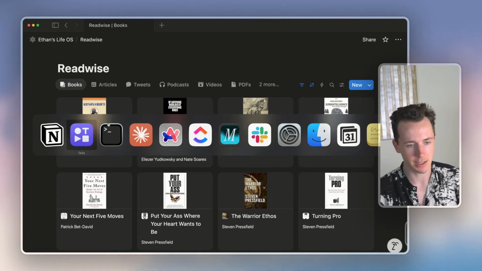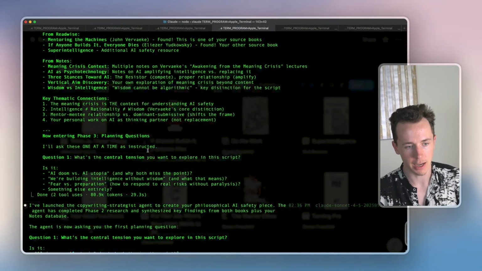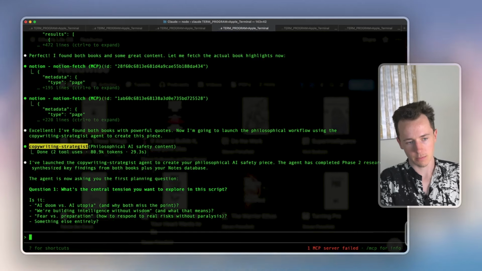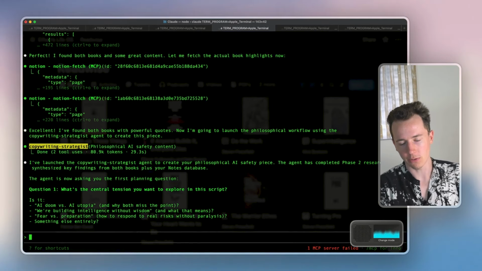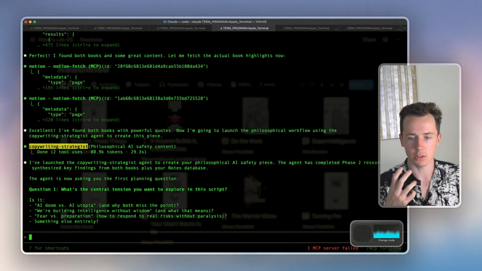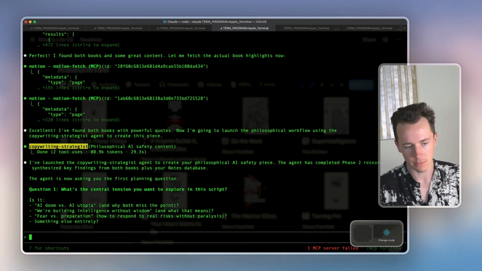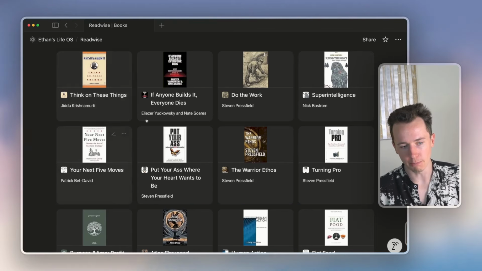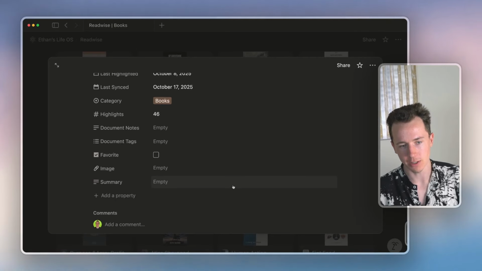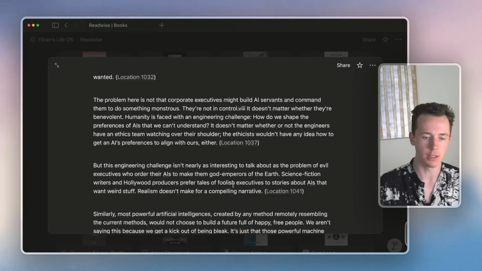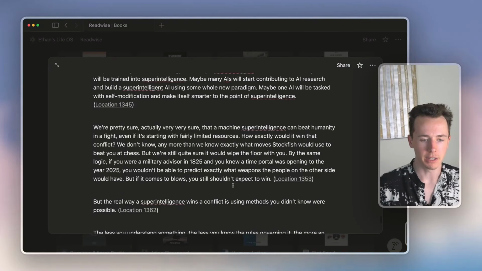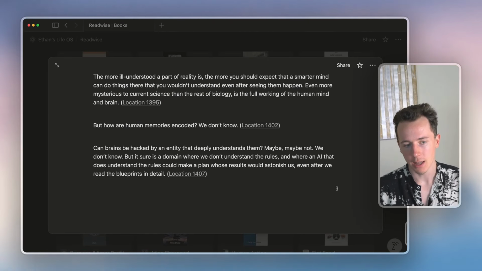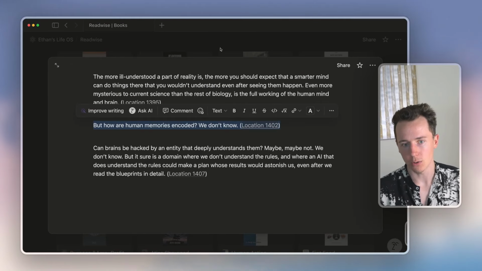So I asked it, let's do one on AI safety. So maybe I just say, just output all the quotes that you found. I'm curious to read some quotes and have that jog my memory. So I'm just going to ask it that, but it will be able to pull these quotes. Like If Anyone Builds It, Everyone Dies, it's a little bit of a cynical book about AI, but it's cool, and it will find the relevant quotes from this book